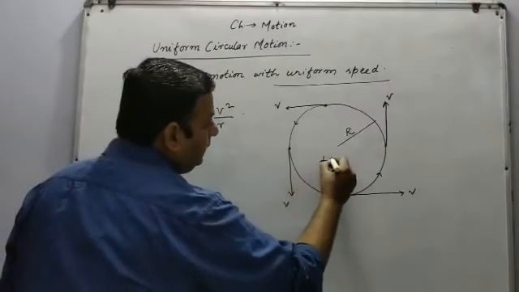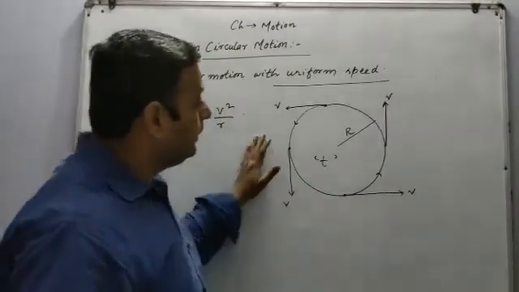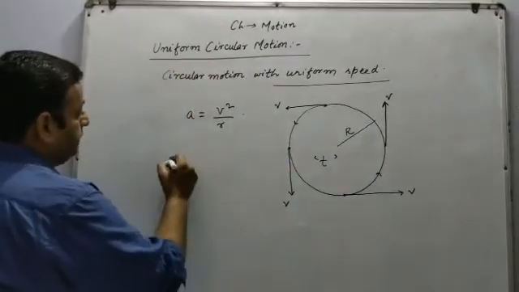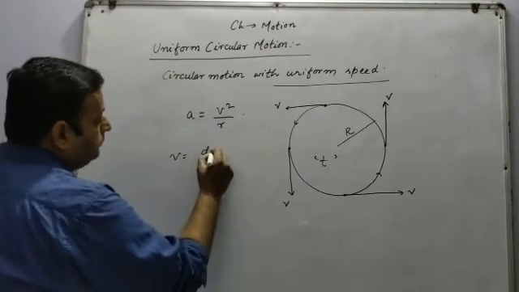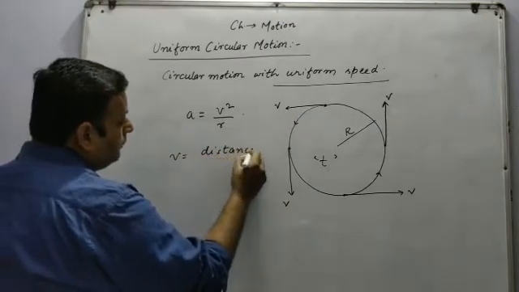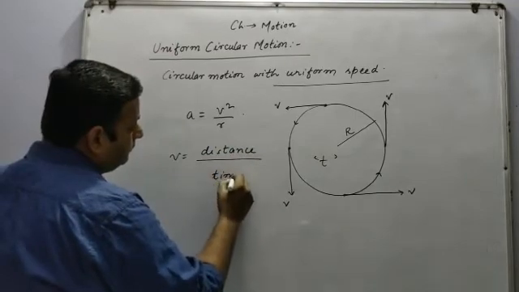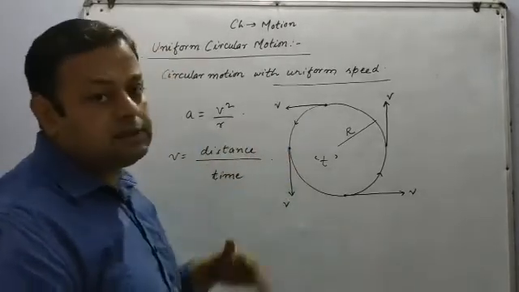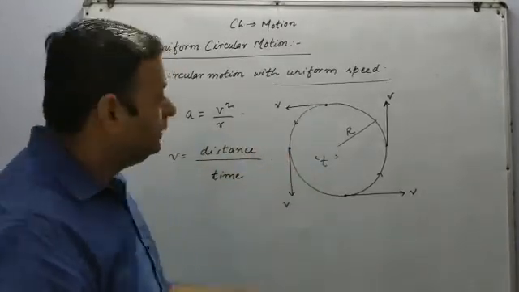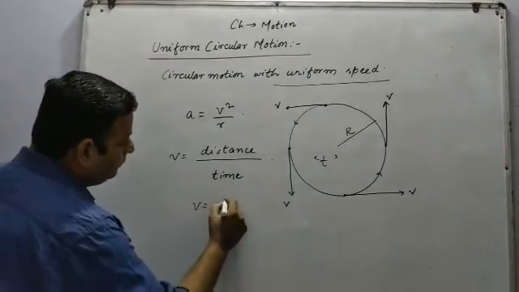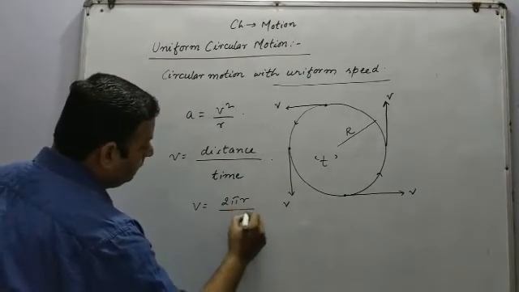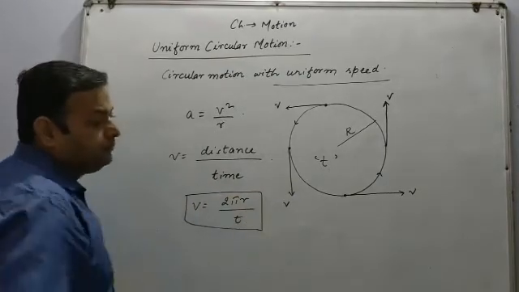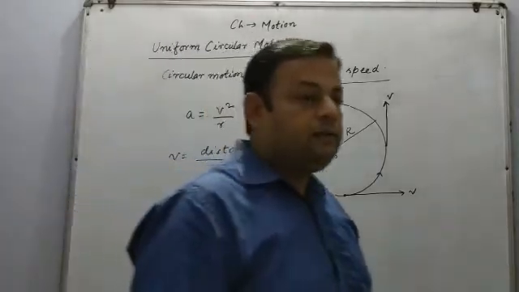Now, if t time is taken by a body to complete one circular motion, then what will be the velocity? Velocity is equal to distance upon time. Now, in case of circle, what will be the distance? Distance will be equal to the circumference of the circle. So, velocity is equal to 2 pi r by t. This is the formula of the linear velocity.